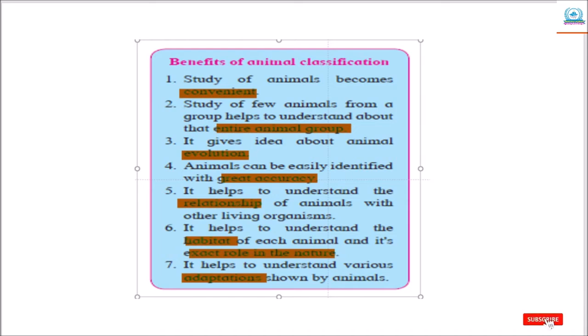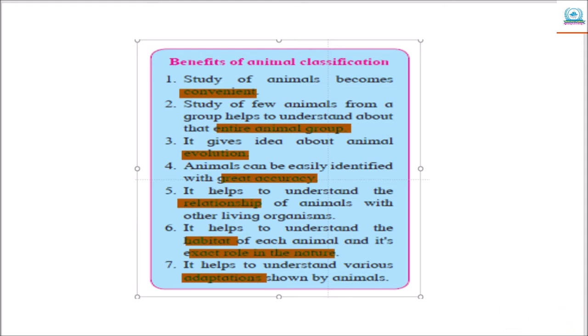Now, some benefits of animal classification. First of all, the study of animals becomes convenient. Study of a few animals from a group helps to understand the entire animal group. It gives an idea about animal evolution.